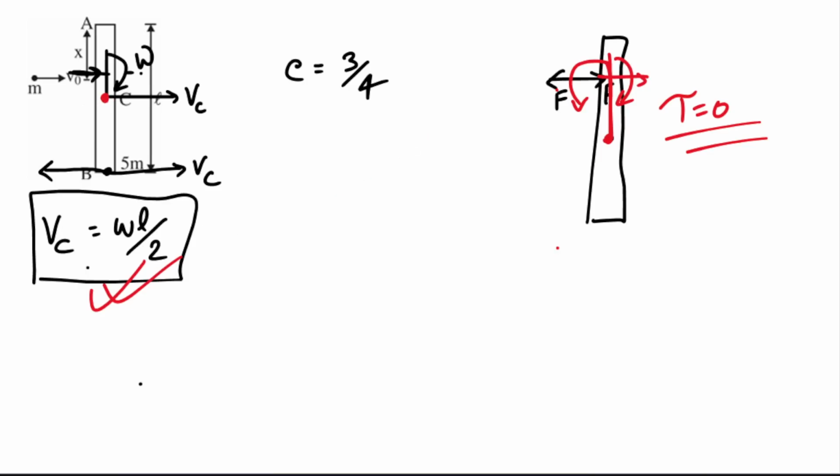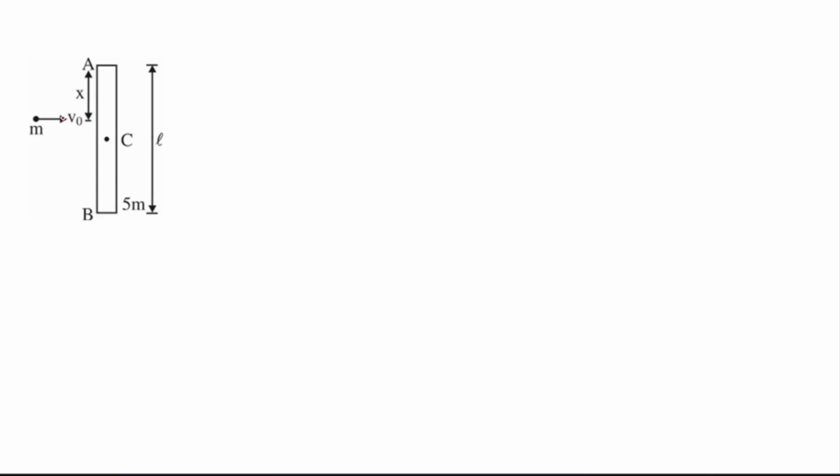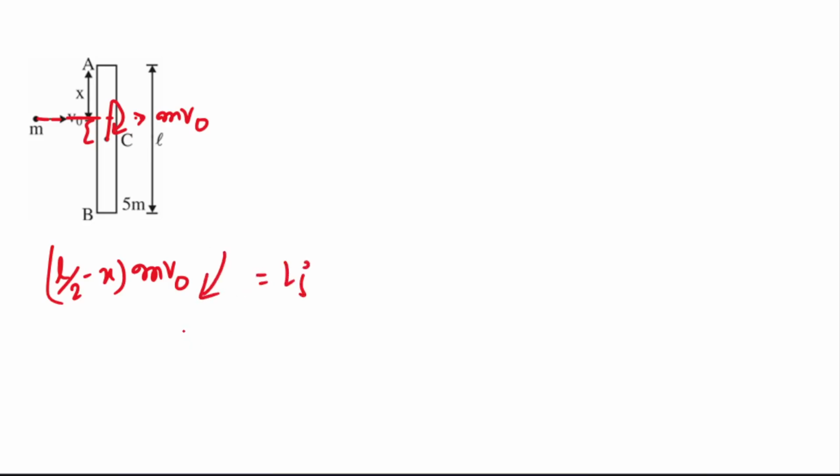So initially, look what we have: this was moving with velocity v naught. So the initial linear momentum is in this direction, and its moment around the center of mass will be this much. So this distance is how much? L by 2 minus x, into mv naught. In which direction? In this direction will be the initial angular momentum. Now, what is the final angular momentum of the system?